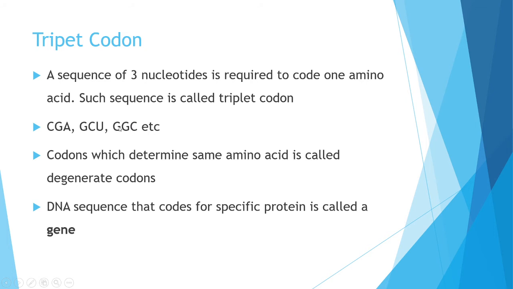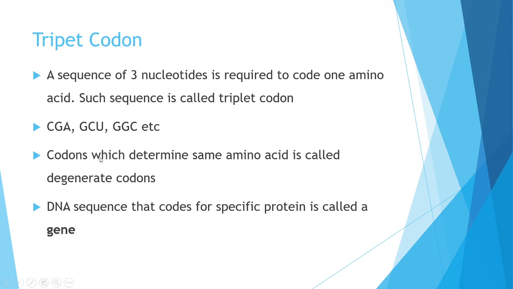Here there are three nitrogen bases. Here it is representing guanine, cytosine. Here it is guanine, cytosine, uracil. So it is called a triplet codon here, since there are three nucleotides. So three nitrogen bases are there, so it is called a triplet codon.